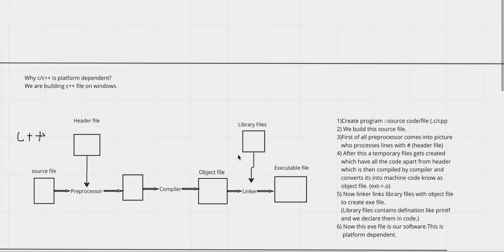These are basically the keywords declared in the library files, which we use in our actual source file. So the linker will link both the object file and the library file and convert them into an executable file, which is our actual program or software.